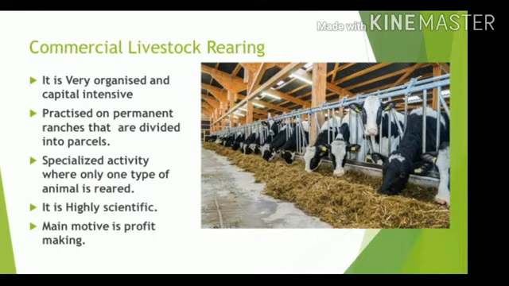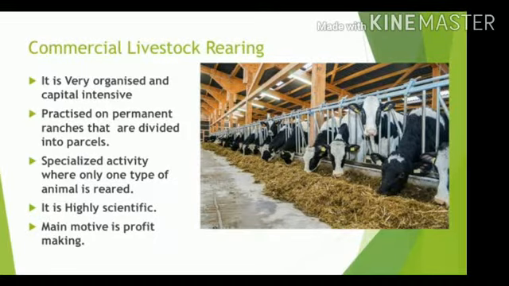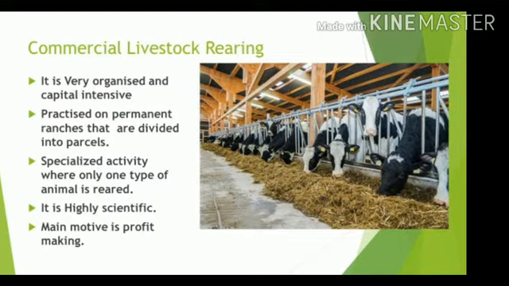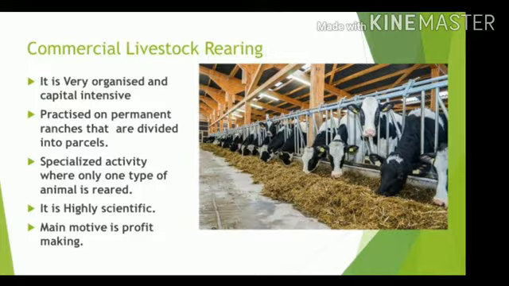Now animals basically are sheep, cattle, goats and horses that are reared for their meat, wool, hide, skin, etc. And then they are packed in a scientific manner and exported to different countries or the world market. Now the animals are reared on a scientific basis, and the emphasis is on breeding, genetic improvement, disease control and health care of animals.